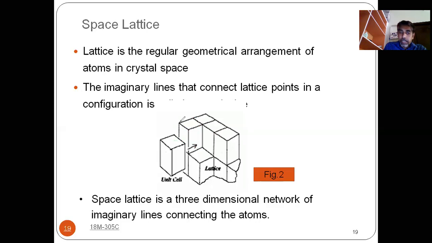Lattice point is nothing but, see here, this one, and here this one, and here this one, and here this one, and if you see here, this one, and one more you are having at this point.